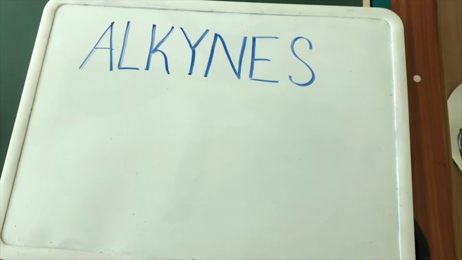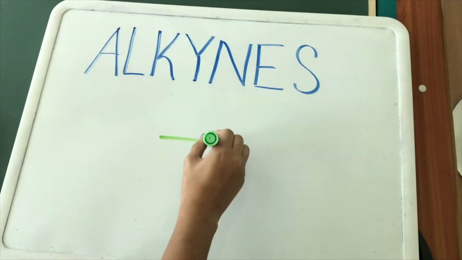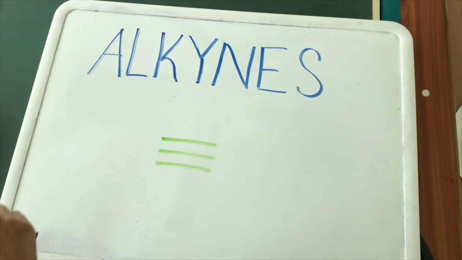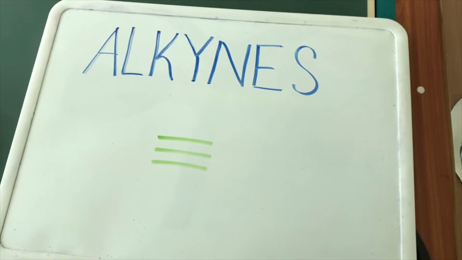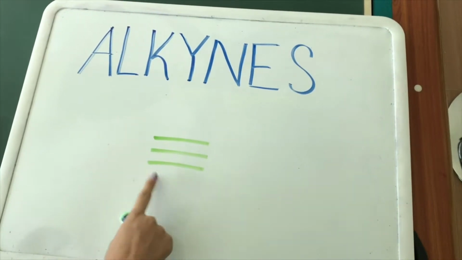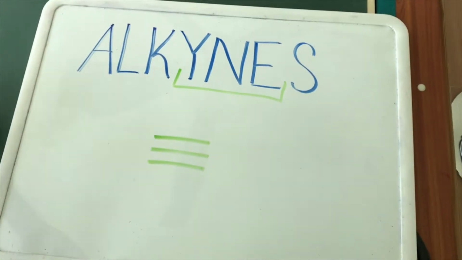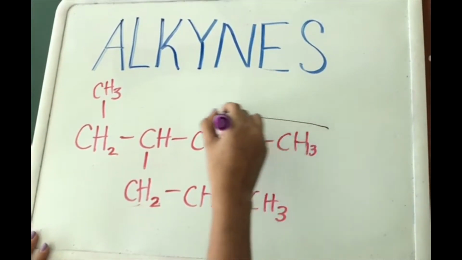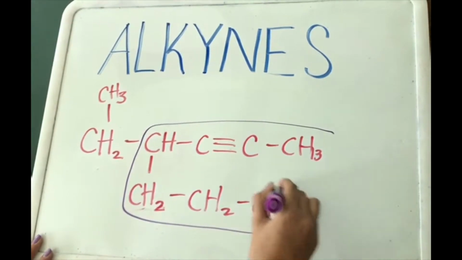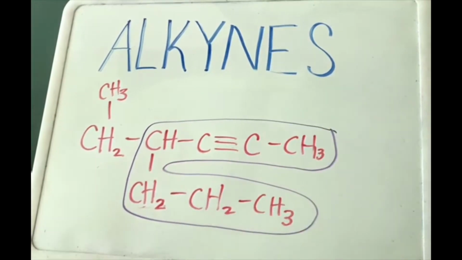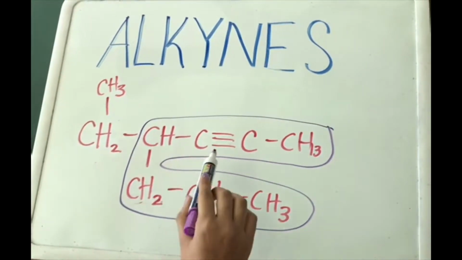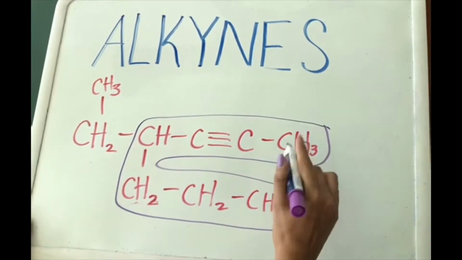Alkynes. Alkynes are hydrocarbons that contain a triple bond, and the IUPAC rules are just the same as the alkenes, just with the difference that it has a triple bond and the ending is in "-yne". So in this example, the parent chain will be this one because it's the longest one, and we start numbering from the end closest to the triple bond, which is this one.